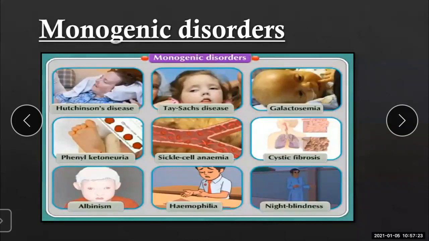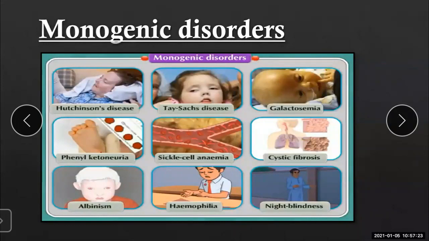But the common monogenic disorders which we can see are these. Mostly common monogenic disorders are what? Albinism, hemophilia, you have heard. Sickle cell anemia, night blindness. Now, in brief, we can see a few examples of this. Moving further. So this is all about the different monogenic disorders. But in detail, we can see in our next lecture.